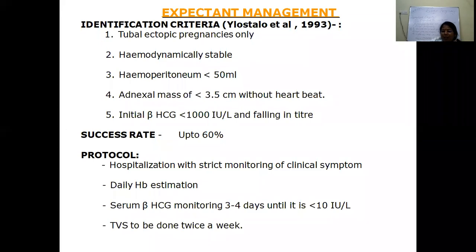How will we do the expectant management? The most important thing is we have to hospitalize the patient. We have to strictly monitor the clinical symptoms. Hemoglobin should be checked. On day 3, we should send for beta HCG, and there should be a fall in beta HCG levels of more than 15%, and the beta HCG level should eventually go below 5. TVS should be done twice a week.